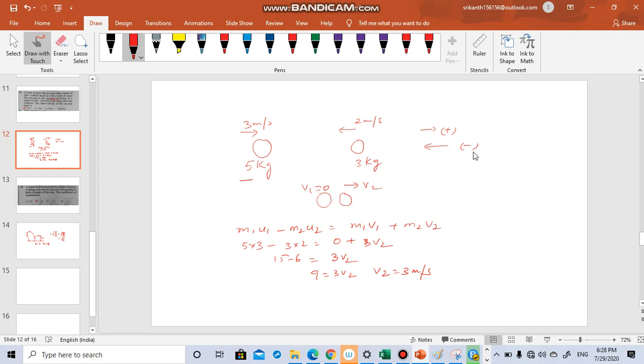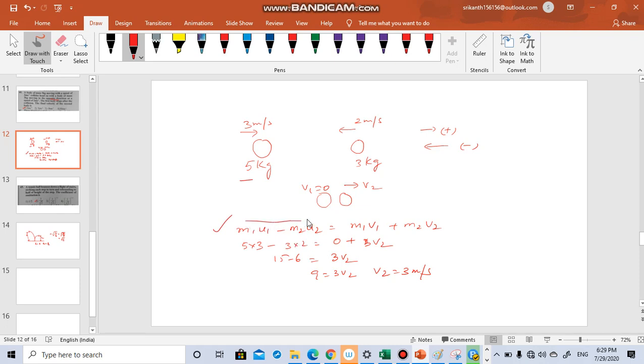So when you are writing, and finally he says that the first body comes to rest and the second body is moving. Obviously, if this body is coming to rest, it must have bounced back, but we don't know. So this is the law of conservation of momentum, the equation we are writing. But while writing this equation, we have to be careful. See, momentum is a vector quantity. So if you consider towards right as positive, then m1 u1 will be positive, plus m2 u2 you have to write. But here it is in the minus x direction. So here minus m2 u2 you have to write.